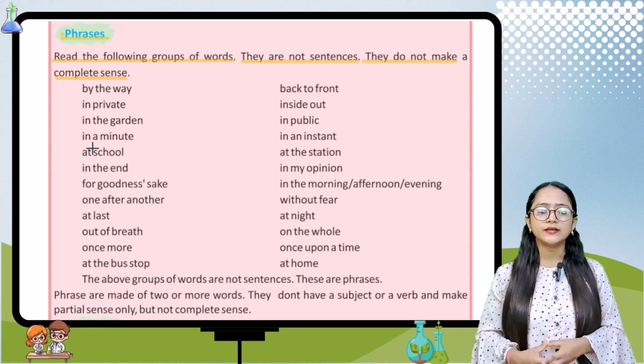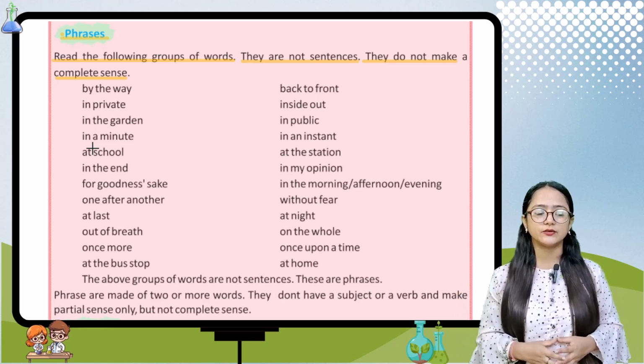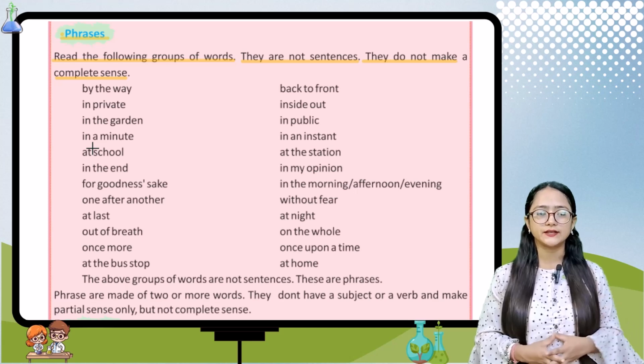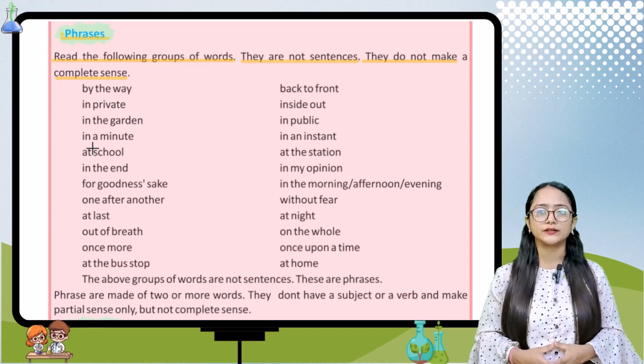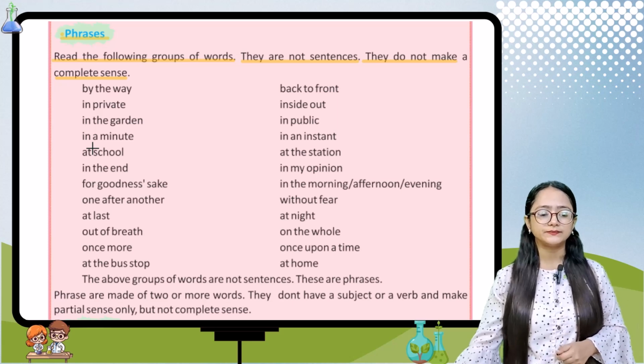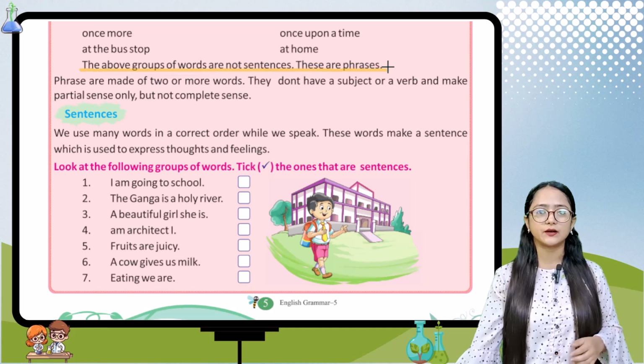So these all are the group of words which do not make any kind of sense. So they are not sentences. They are the phrases. Now it is saying the above group of words are not sentences. These are phrases.